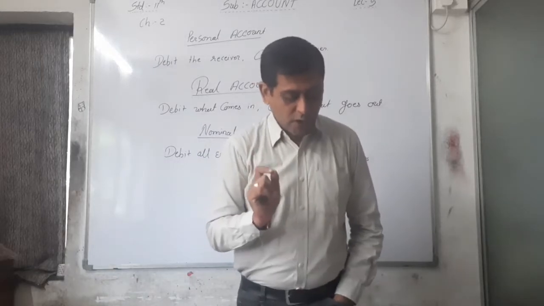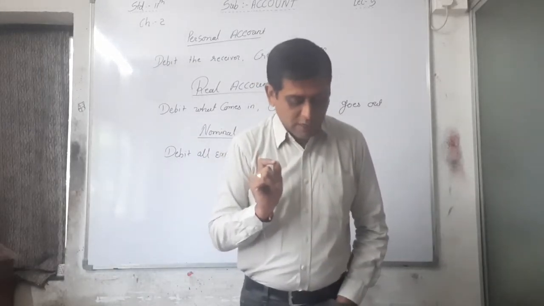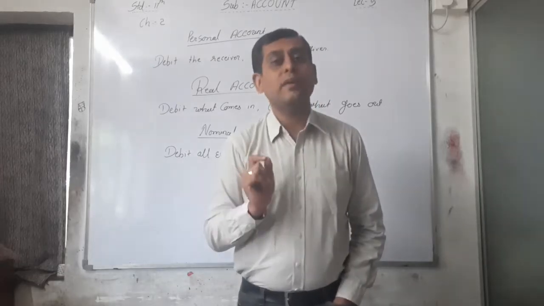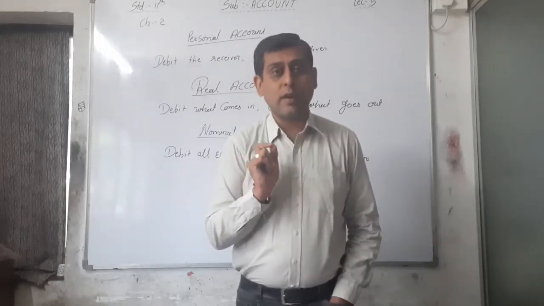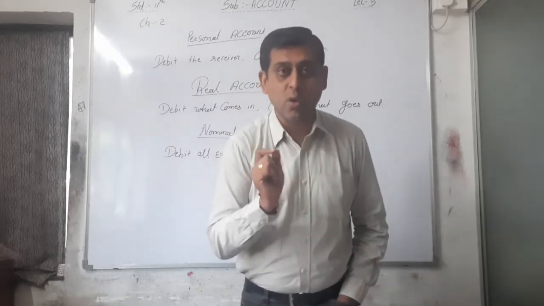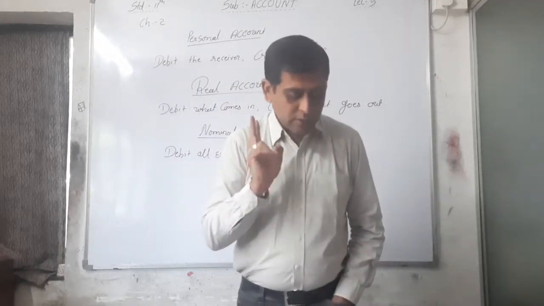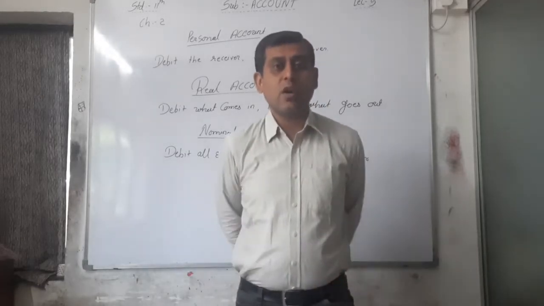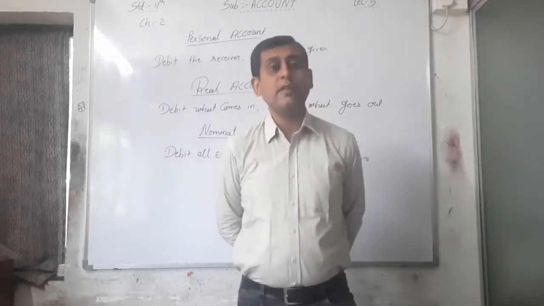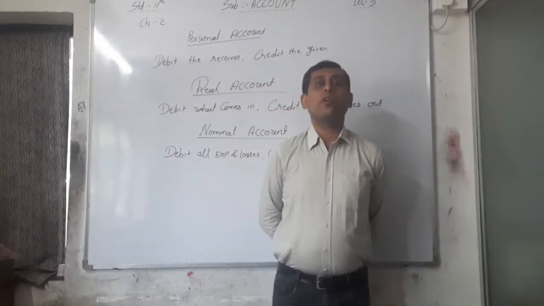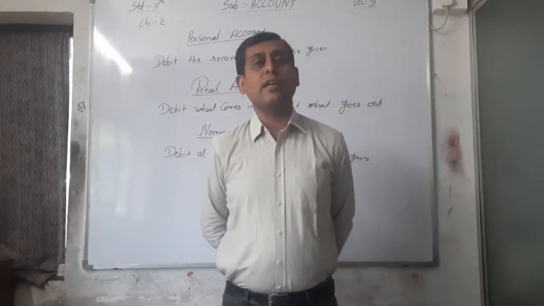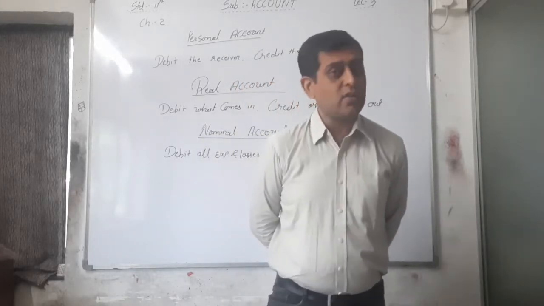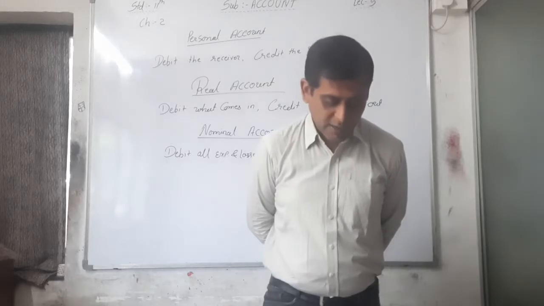See the answer: 5,000 paid for salary. Salary is the expense for the business and salary account will be debited. That is the explanation or answer that you have to write in your fair book. Second one, 3,000 paid for rent. Again, the word paid is there. That's why rent is an expense of the business, and that's why that account will be debited.